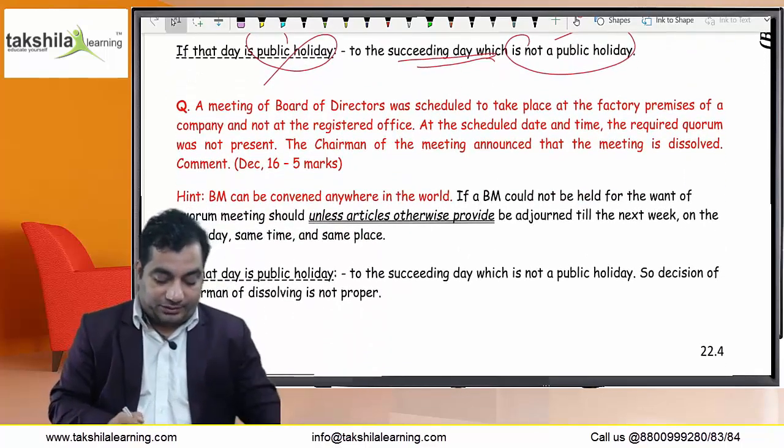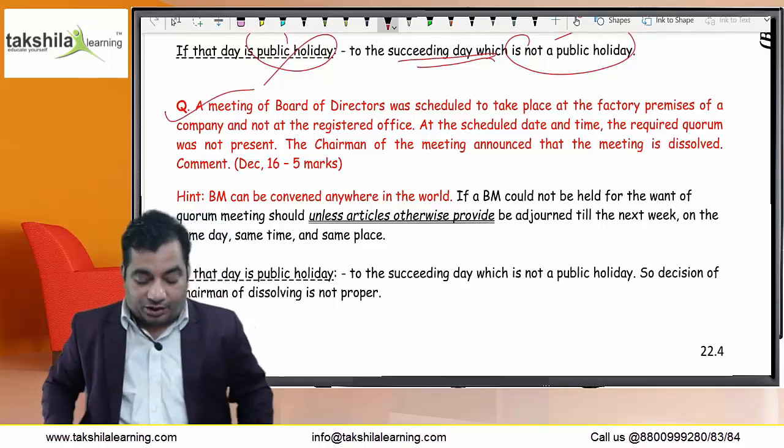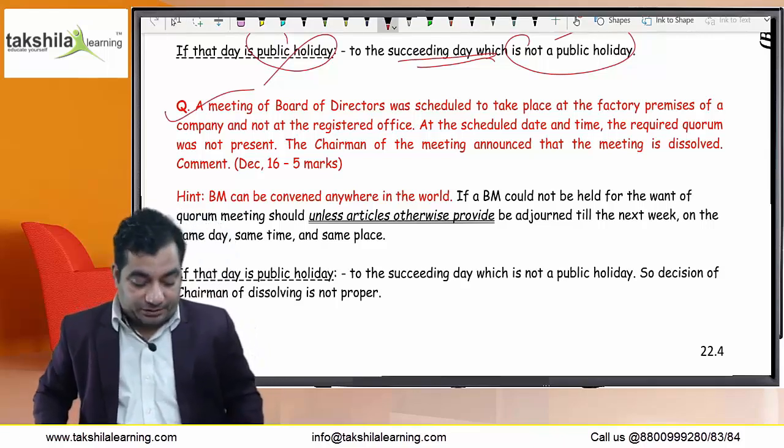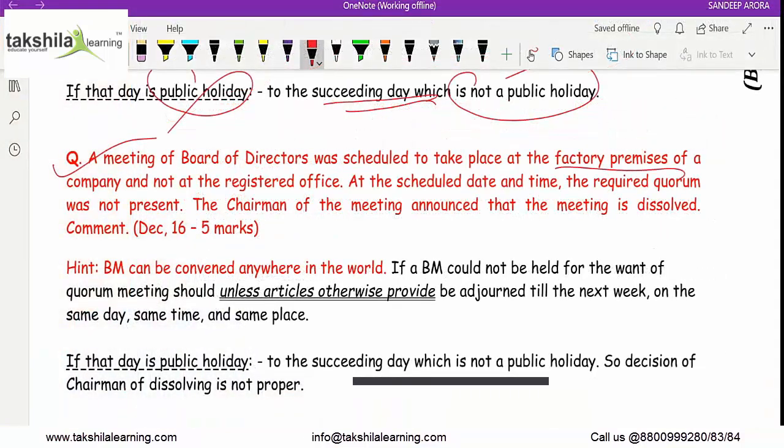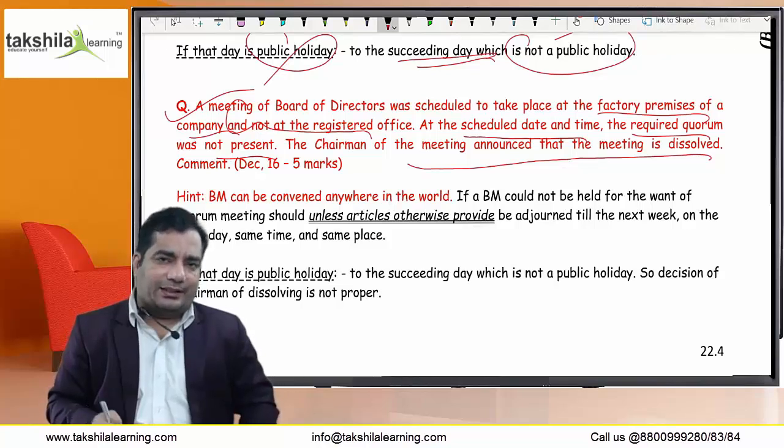Obviously, very simple. And there is a question asked in December 16 for 5 marks. A meeting of the board of directors was scheduled to take place at the factory premises of the company and not at the registered office. At the scheduled date and time, the required quorum was not present. The chairman of the meeting announced that the meeting is dissolved. Comment. The first point is that the meeting can be convened anywhere in the world.